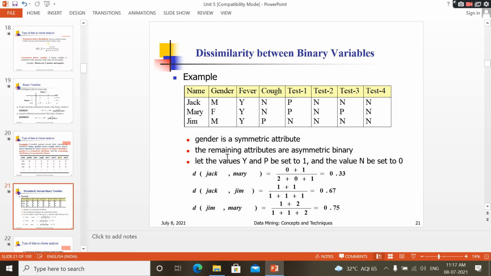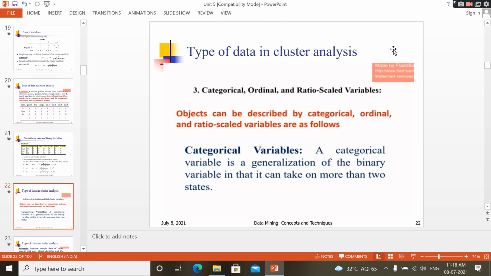Like that, you have to find out the dissimilarity for these three objects: Jack, Mary, Jim. You can find it for each combination of two objects. Jack and Mary, you find the distance. Mary and Jim, you can find the dissimilarity. Jack and Jim, you can find the dissimilarity. So like this, you can find the dissimilarity between binary variables.